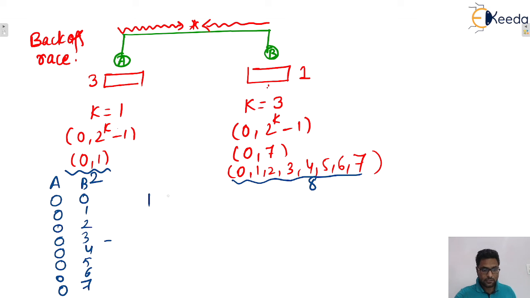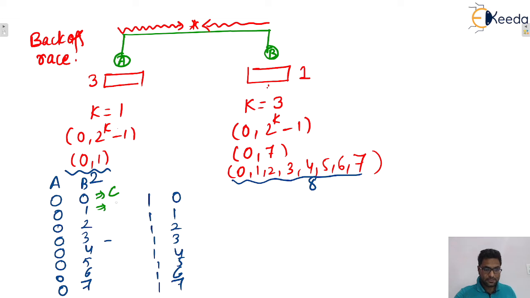Then again you can say 1 0, 1 1, 1 2, then 1 3, then 1 4, then 1 5, then 1 6, then 1 7, isn't it? Okay, those are the possible cases. Now for 0 0, they will retransmit immediately, isn't it? So here there will be a collision.